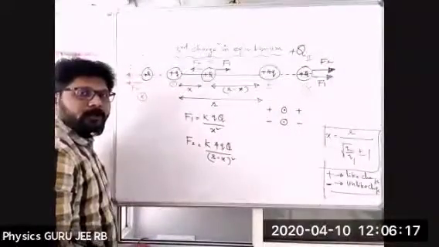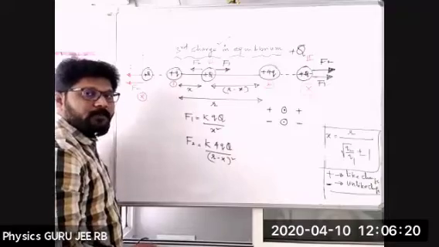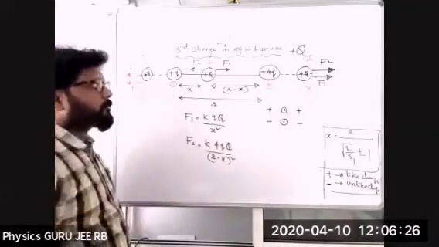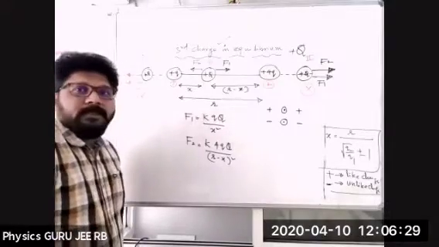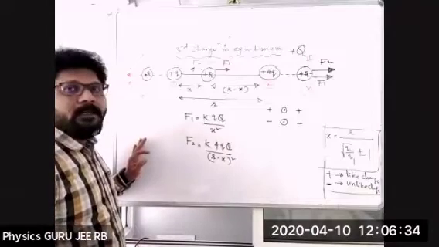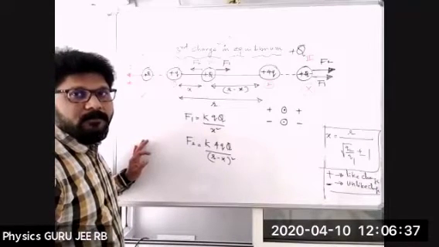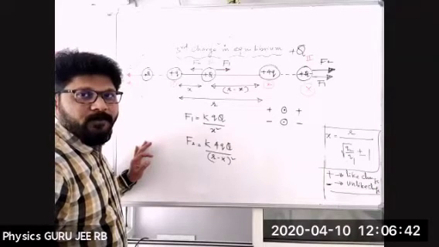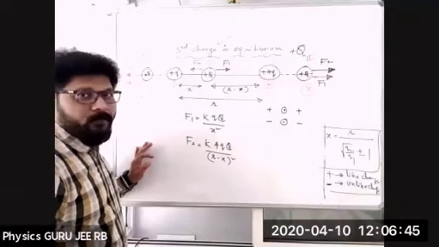Both should be equal in magnitude but opposite in direction. Net force should become 0. Now can you tell me in this case which force is greater? F1 is greater or F2 is greater? Carefully give the answer. Which force is greater?